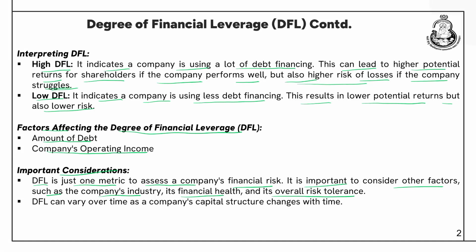So, what are those measures? First thing is to consider which industry the company belongs to. So, looking at the industry is also important. Is it a cyclical industry? Is it a non-cyclical industry? Then its financial health and its overall risk tolerance, the proportion of debt the company has taken and the ability to use that debt in a profitable way.